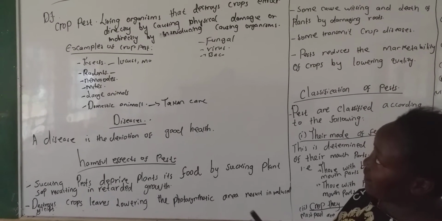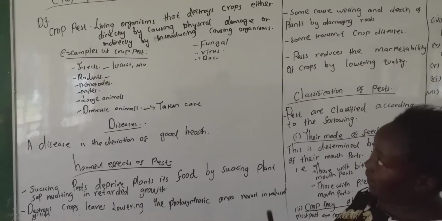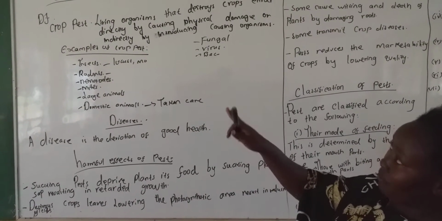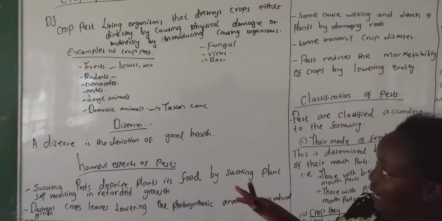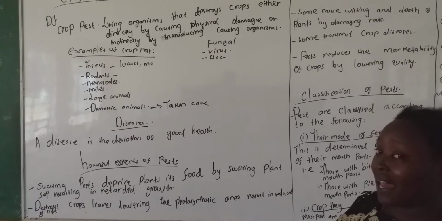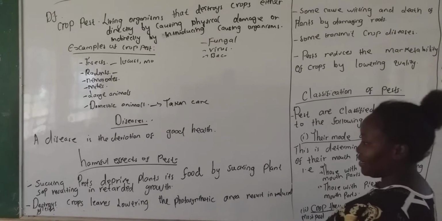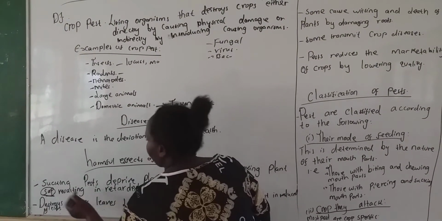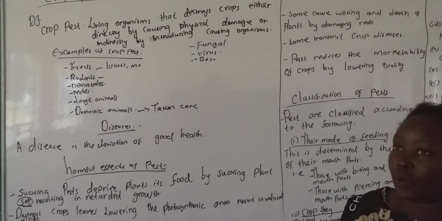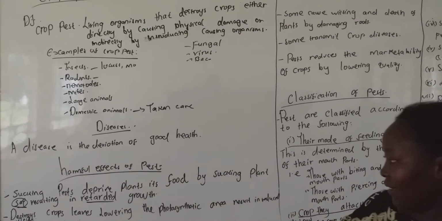Now I want us to define the term disease, and a disease is just the deviation of a good health. So let's look at the harmful effects of pests. Pests are harmful to a crop because, number one, they deprive the plant of its food, in that they suck the plant sap, the plant fluids, and by doing so, you will have what you call retarded growth.